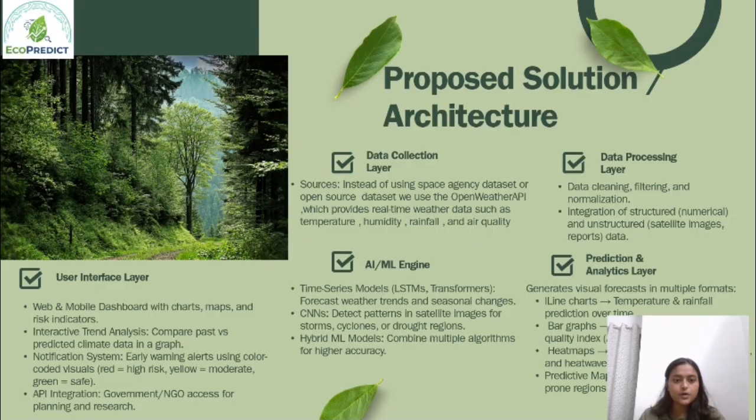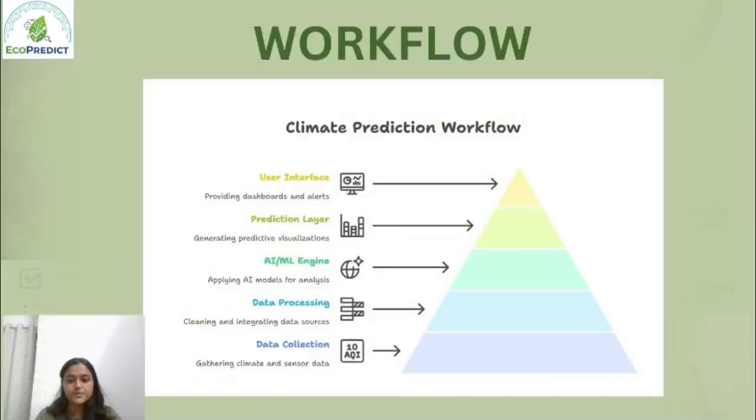Second one is the workflow of our website. A climate prediction workflow starts with the collection of real-time data through the OpenWeather API, then processes it using AI models for analysis, and the result turns into the visual forecast and is shown on the interactive dashboard with alerts for users.